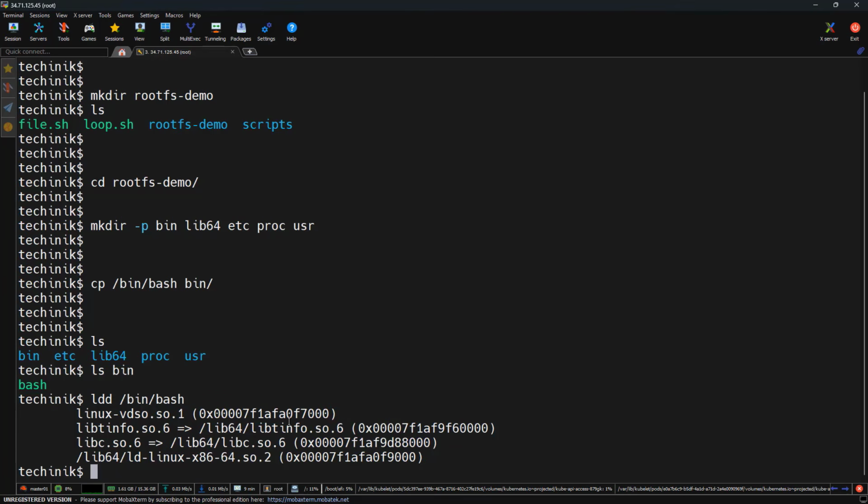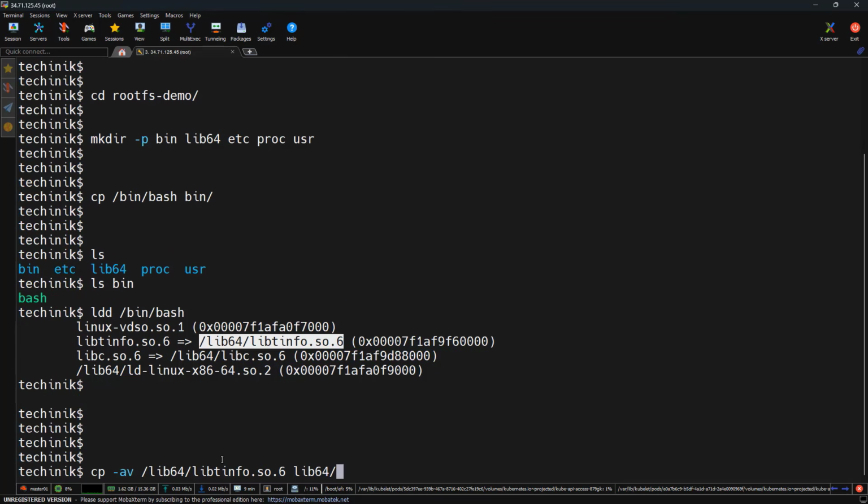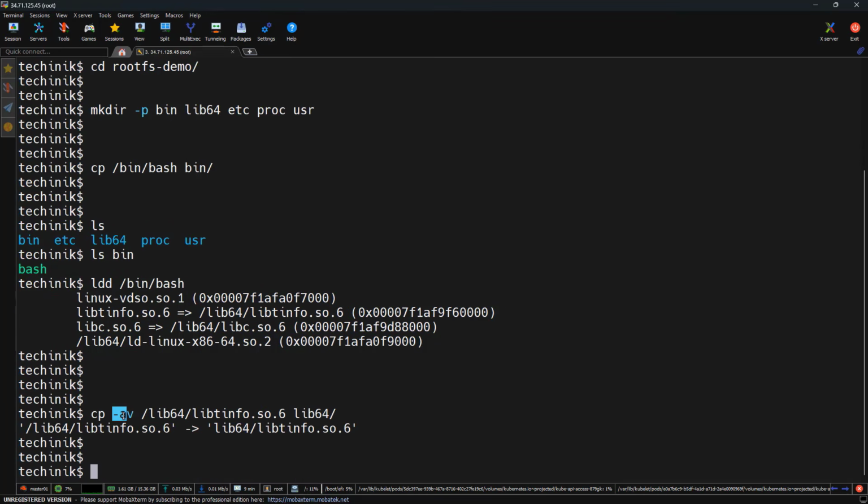Now let's copy them one by one. For that, I can use cp -av and the path of these libraries. Let's copy it into the lib64 directory. If you notice, I have used the -a option, which means it preserves the symbolic links as well. This matters because many libraries are not real files. They are links to the versioned files. So we need to preserve the symbolic links so that it can work properly.